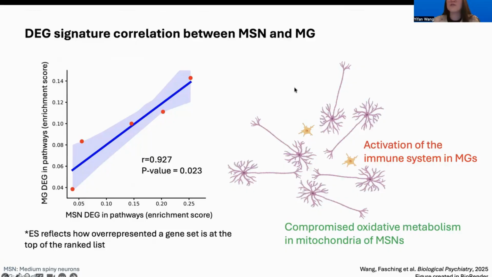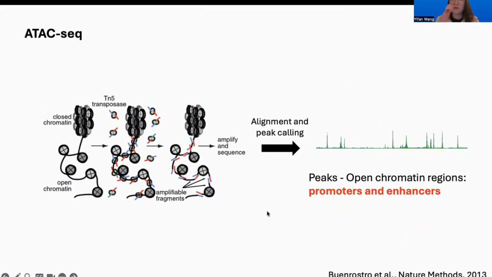This suggests that there might be a cause-effect relationship between activation of the immune system in the microglia and the compromised oxidative metabolism in the mitochondria of medium spiny neurons. So that wraps up our findings using the single-cell RNA-seq data.